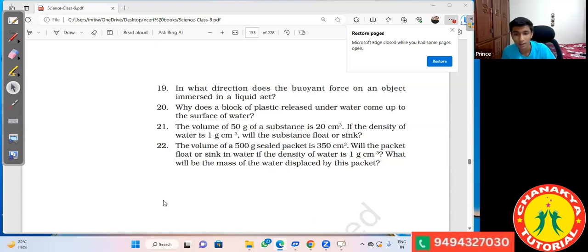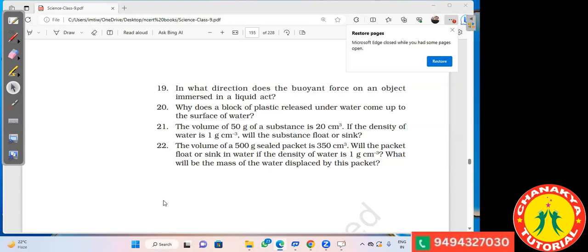20 upon 20. Is the relative density 20? Sir, it's 50 by 20, right? Yeah, relative density is 50 by 20. That is 2.5 gram per centimeter cube. The relative density is also 2.5, and since it is greater than 1, the substance will sink. Okay.